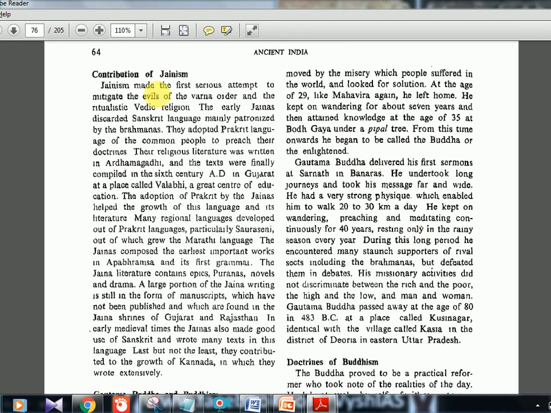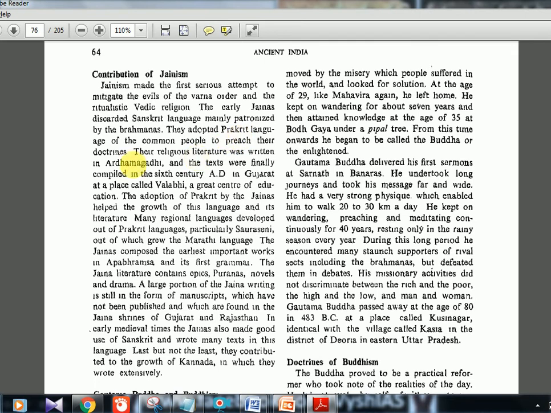Now, contribution of Jainism. They were the ones who made the first serious attempt to mitigate the evils of the Varna system. Even though they did not completely go against the Varna system, they were telling about the evils of Brahmana dominance and all those things. They were trying to make people realize, and they had their writings in their own languages also. Prakrit was the language used by the common people, and that is why they would use that to preach the doctrine, so that people will be attracted towards Jainism.